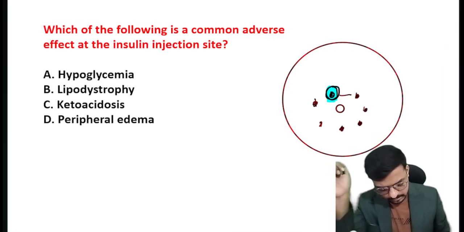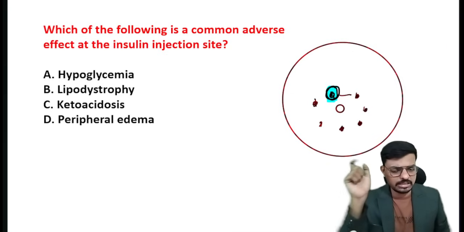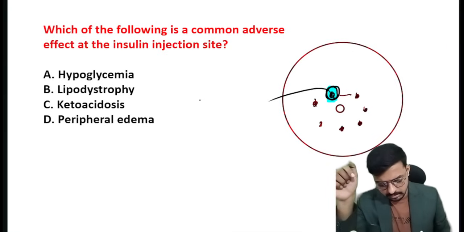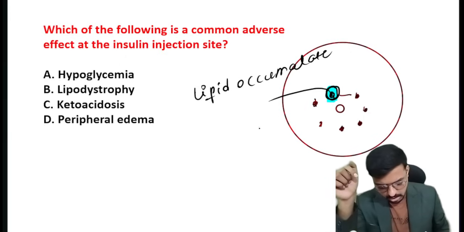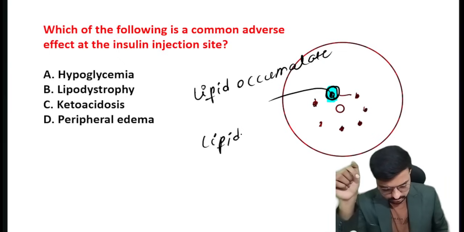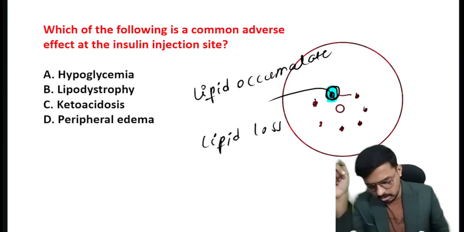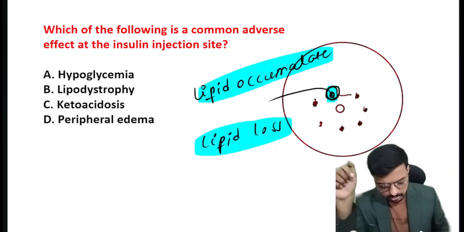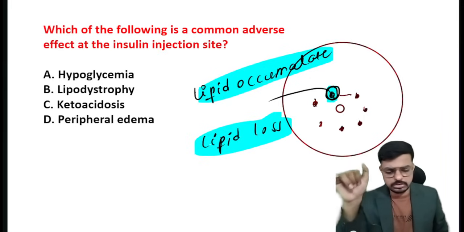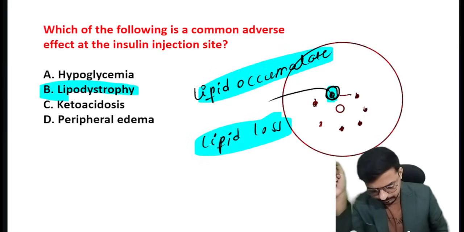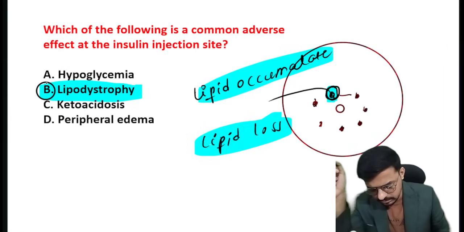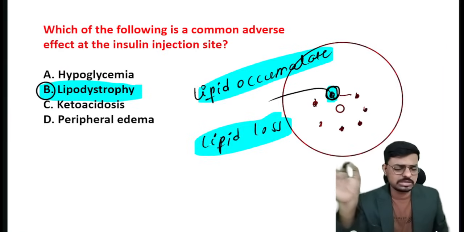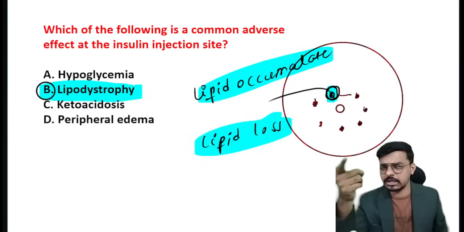by mistake, if I am repeatedly giving the insulin at a single site, then the lipid will either accumulate or be lost. So there is abnormal accumulation of lipid or abnormal loss of lipid. This we call lipodystrophy. Lipodystrophy is a very important thing which happens at the site of insulin administration if we use a single site for repeated administration of insulin.